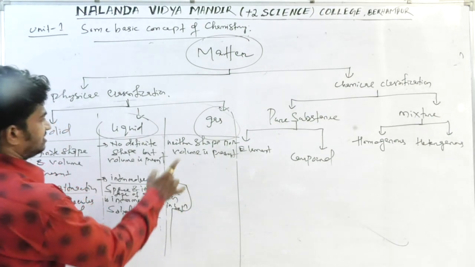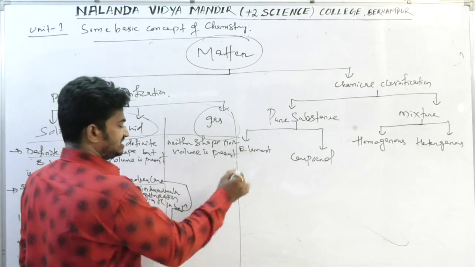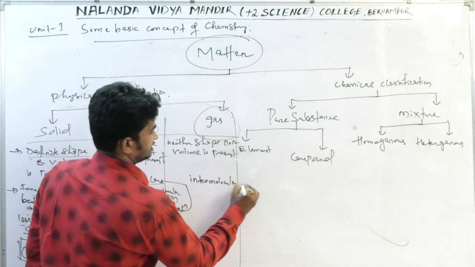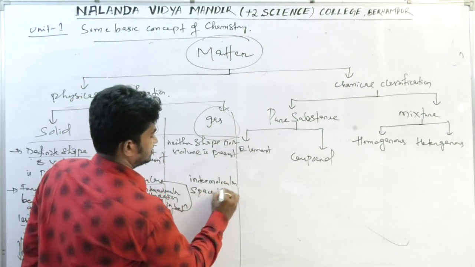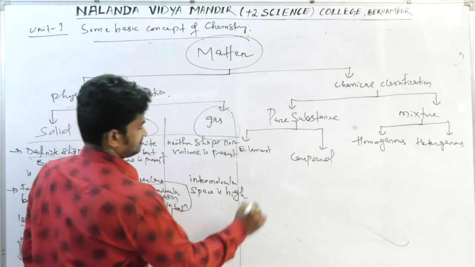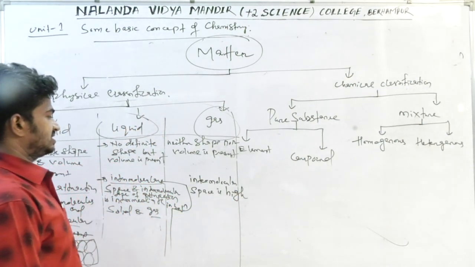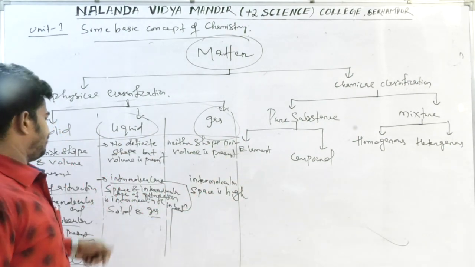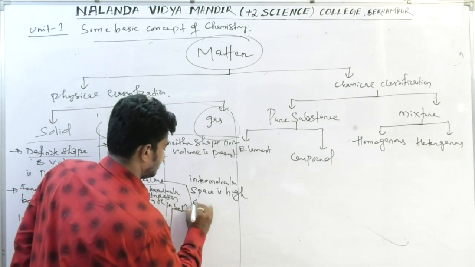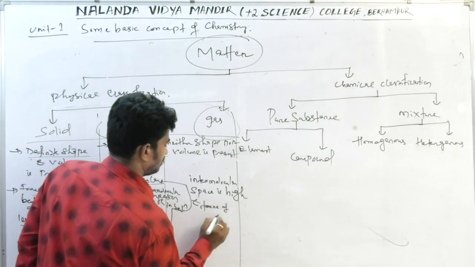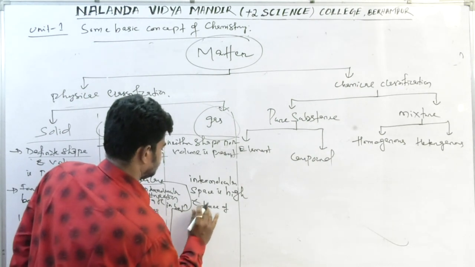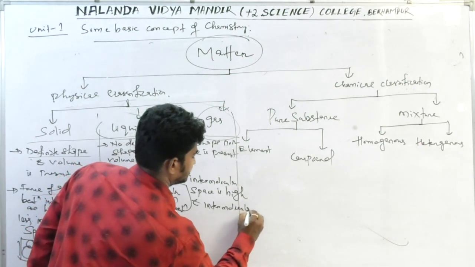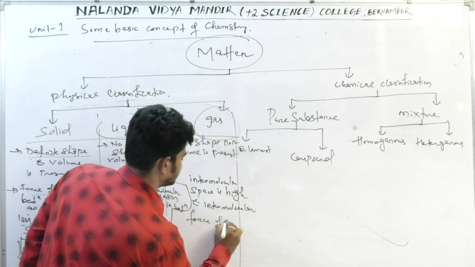Here in gas, intermolecular space is high. The space between the molecules is very high, and the intermolecular force of attraction is negligible.